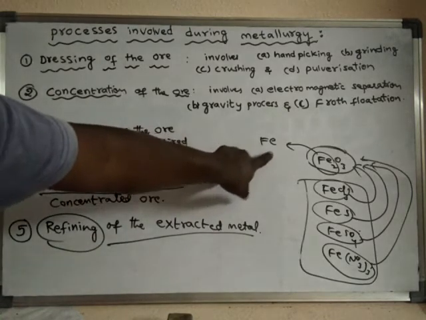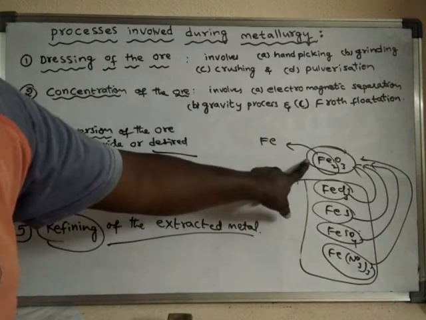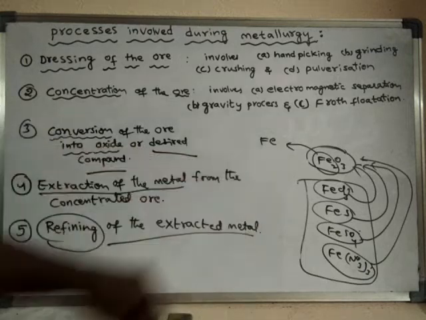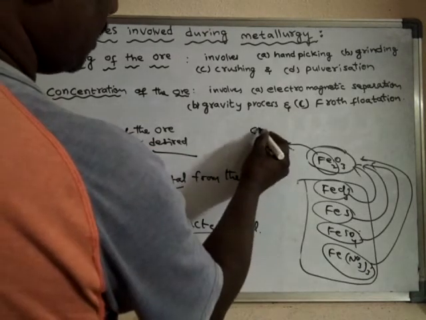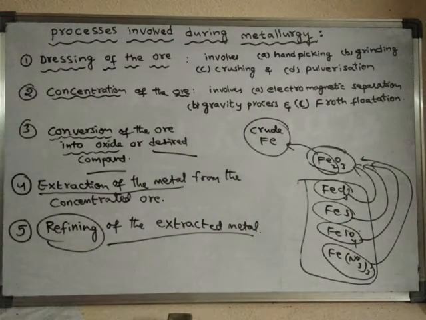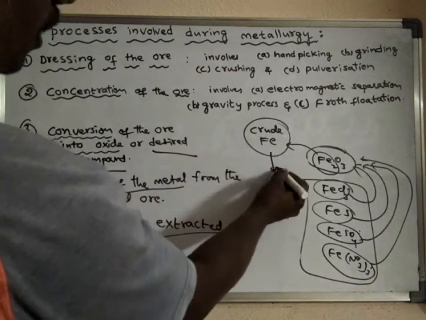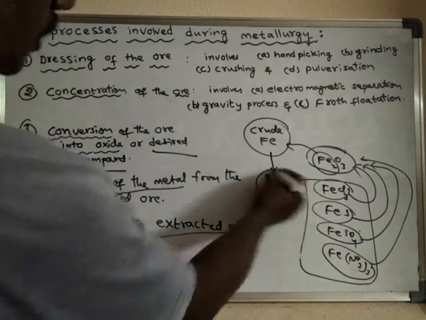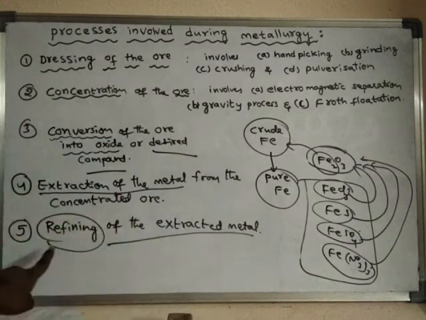The metal which is obtained from the ore is not in a pure form. It is in impure form, called crude metal. What is crude metal? Crude metal is nothing but impure metal. When metal is associated with some impurities, it is said to be crude metal. Then we have to go for the preparation of pure metal. That process is nothing but refining, or also purification.